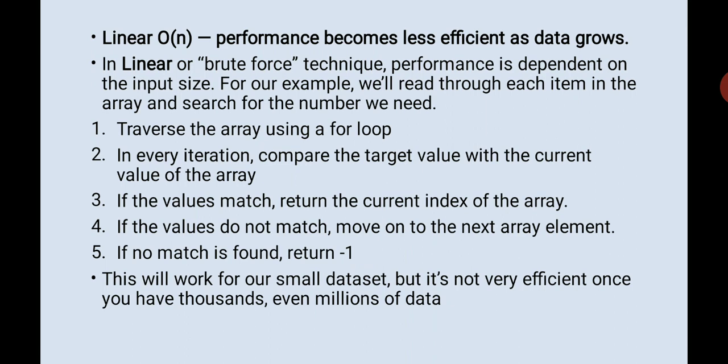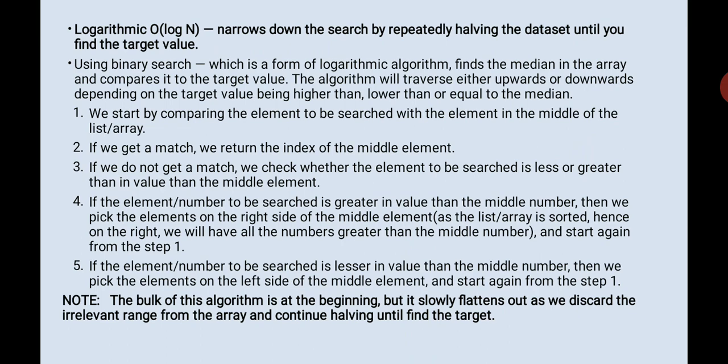If the match is found, it returns the current index. If it is not found, you move to the next array element. If no match is found, then you return -1, right? So you actually went through each and everything. This is not sufficient. If you have a smaller data set to look into, then it's okay, but as the number grows, the algorithm really performs horribly, right?